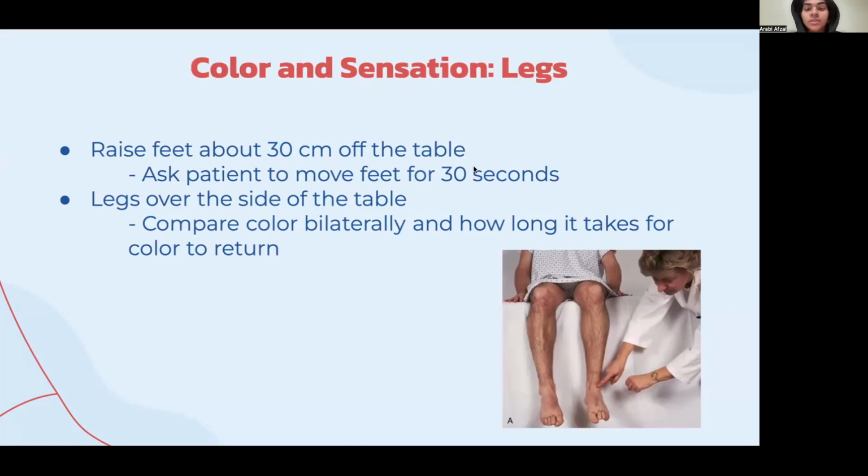When an arterial deficit is suspected, raise the legs about 30 centimeters off the table. Then ask the patient to move their feet for 30 seconds. This drains off venous blood, and skin color only reflects the contribution of arterial blood. A dark-skinned person's soles reveal extreme color change. Let the patient sit up with legs over the side of the table. Compare the color of both extremities and note how long it takes for the color to return.